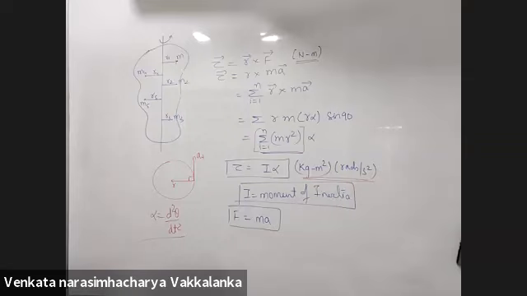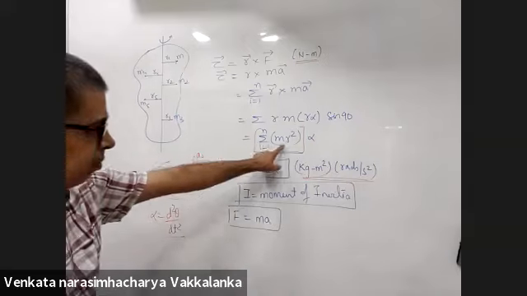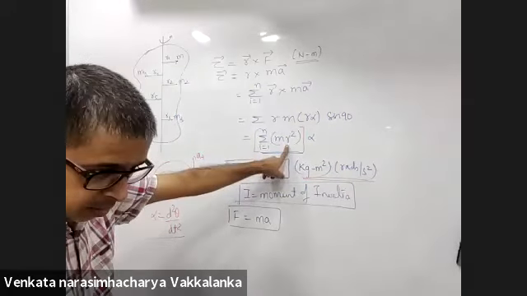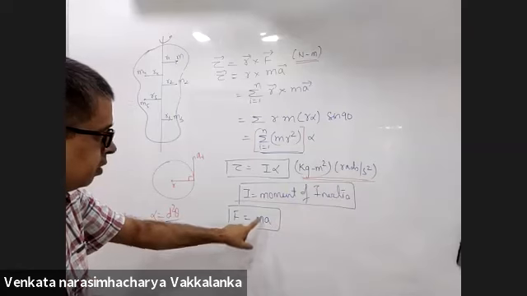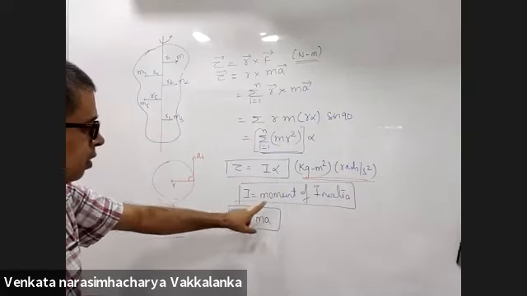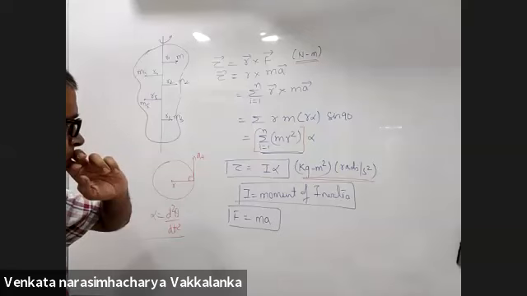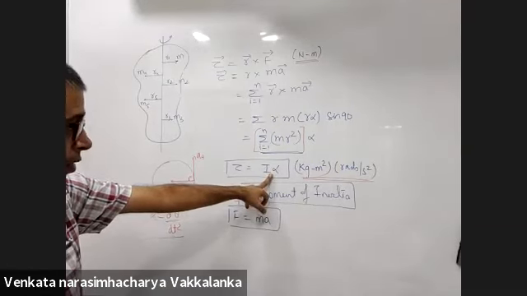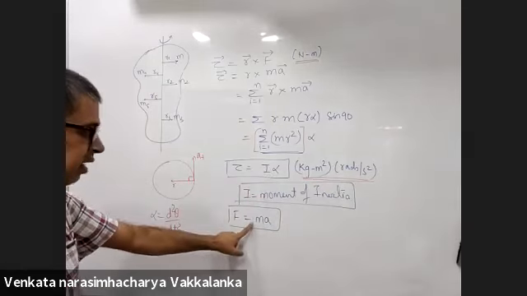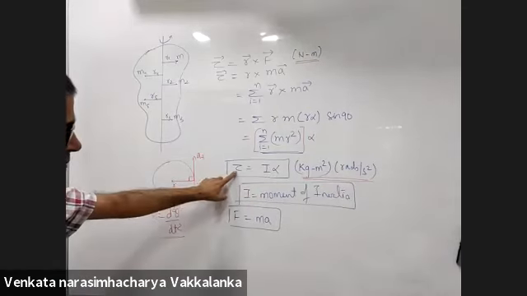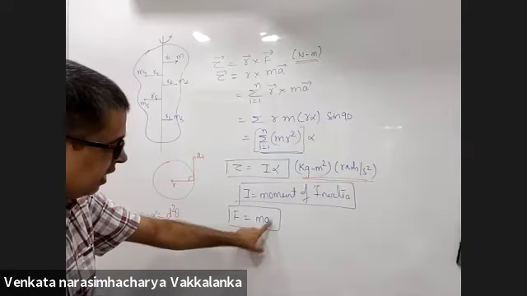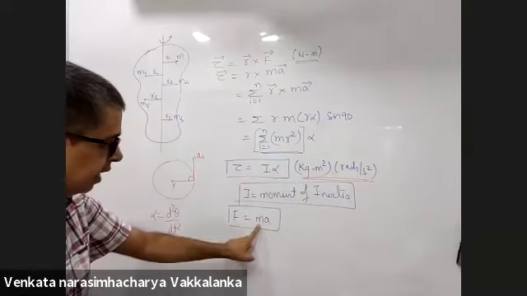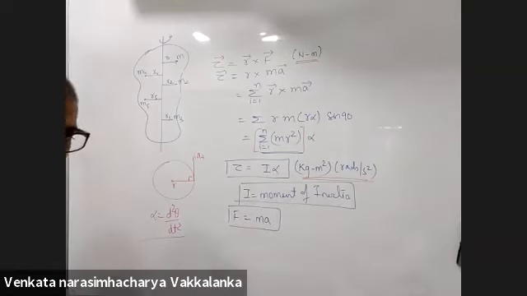Sir, will you be explaining the formula which involves the moment of inertia? Mr square. No, sir, the one beneath that. Torque is equal to moment of inertia into angular acceleration. Torque is I alpha. Do you remember the fundamental equation, force is equal to ma? Force is replaced with torque, linear acceleration replaced with angular acceleration, mass replaced with moment of inertia. Okay, sir. Thank you.